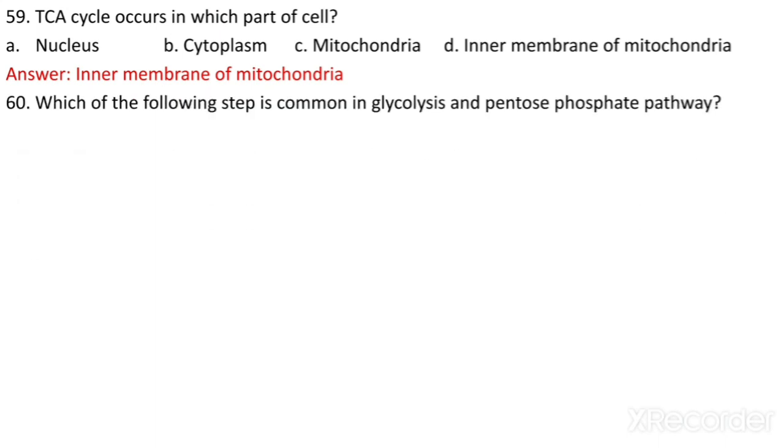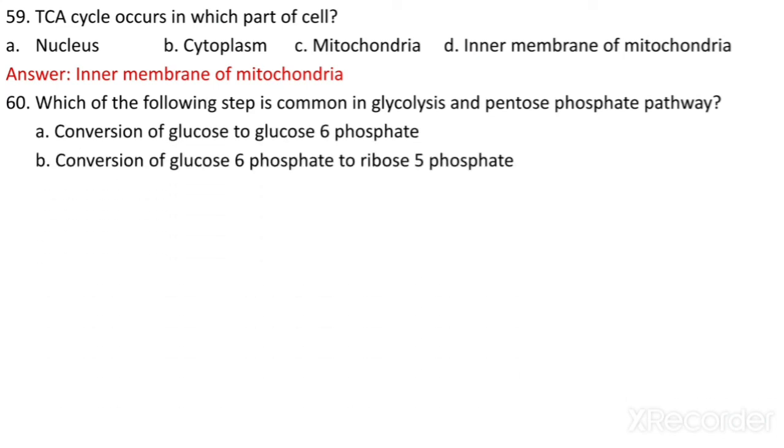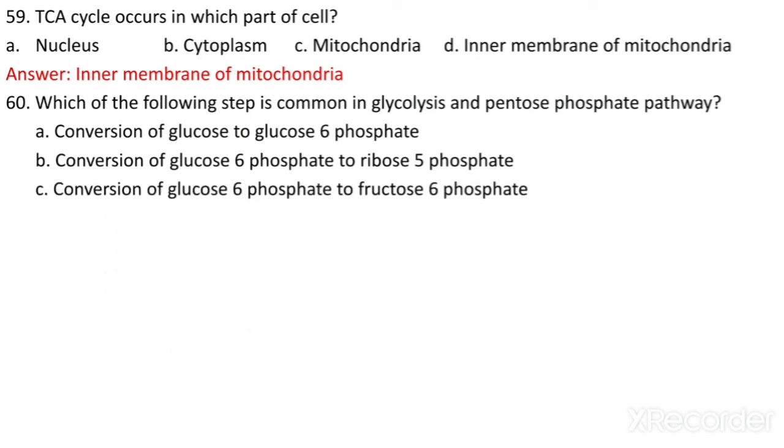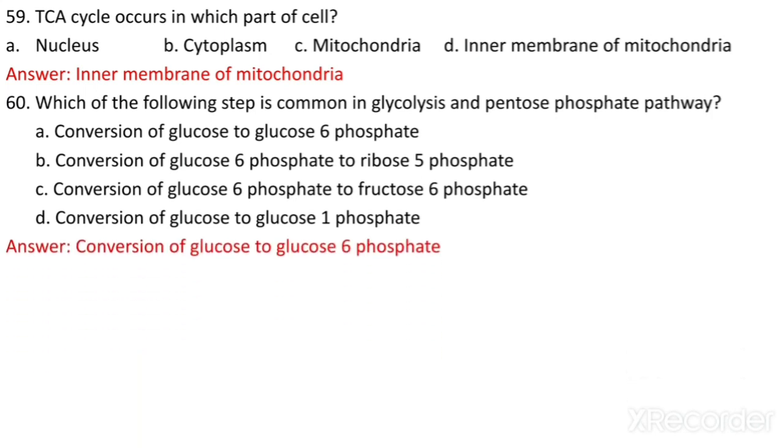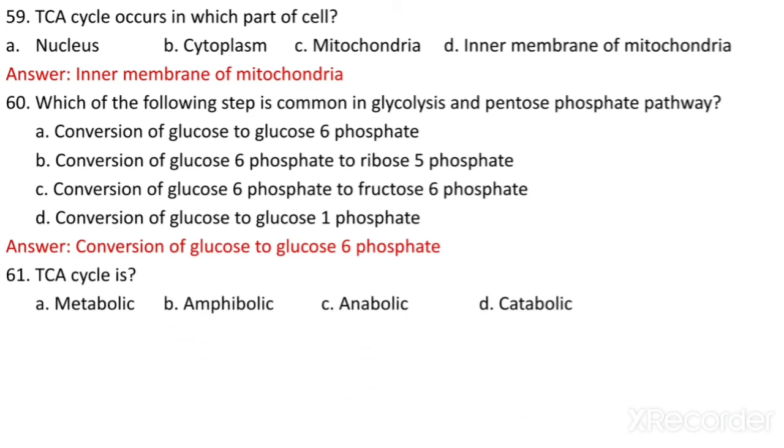Which of the following steps is common in glycolysis and the pentose phosphate pathway? Conversion of glucose to glucose 6-phosphate, glucose 6-phosphate to ribulose 6-phosphate, glucose 6-phosphate to fructose 6-phosphate, or glucose to glucose 1-phosphate. The common step is conversion of glucose to glucose 6-phosphate. The TCA cycle is what? Metabolic, amphibolic, anabolic, or catabolic. It is an amphibolic pathway.